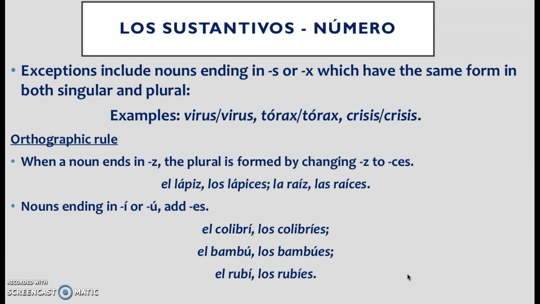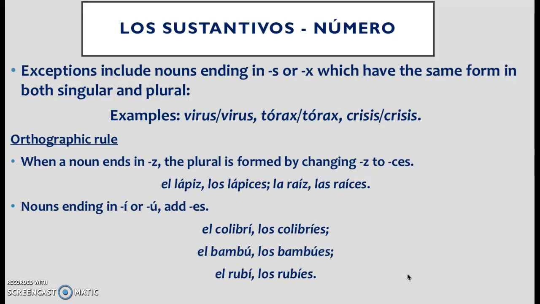There are exceptions to the noun plural rule, and those are the nouns that end in S or X. Nouns that end in S or X never change. They are always the same word. So you would say el virus, los virus, el tórax, los tórax, la crisis, las crisis. It's always the same.